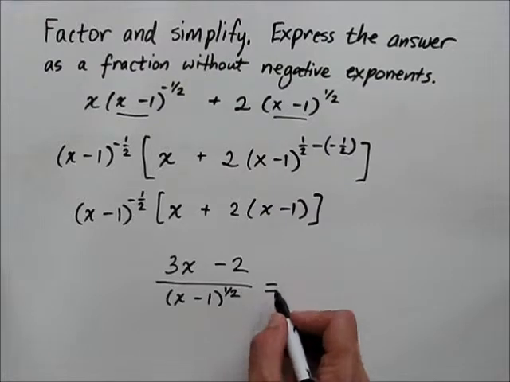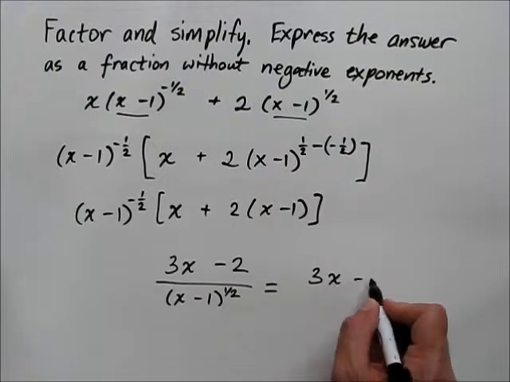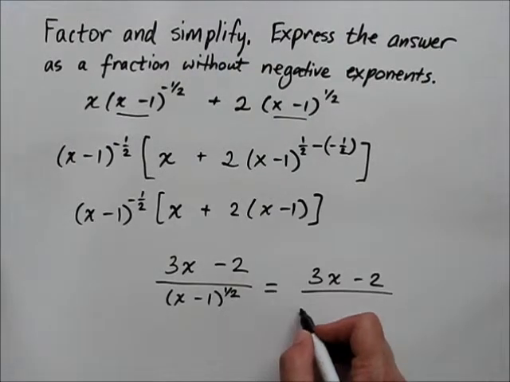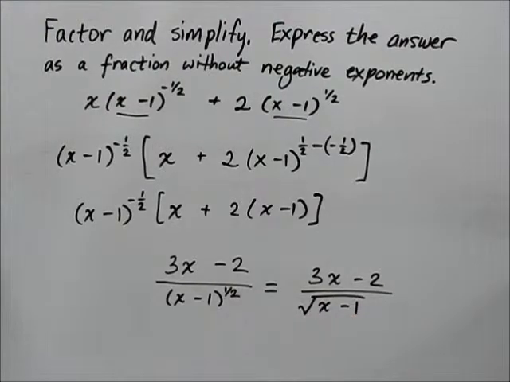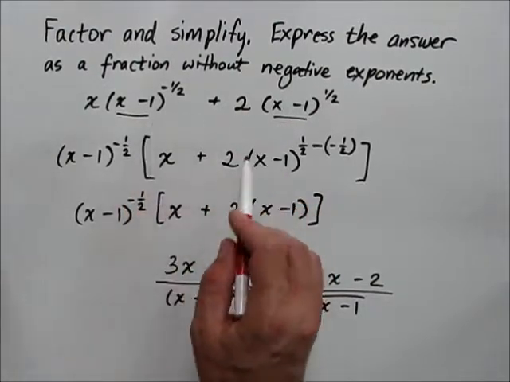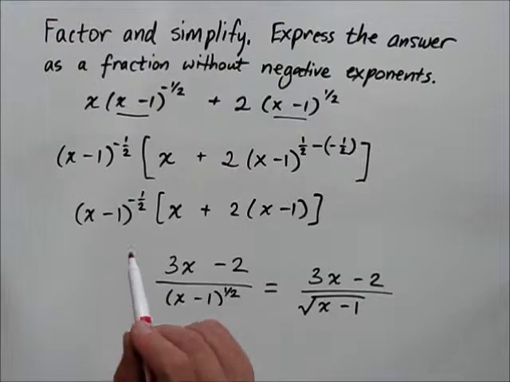And as noted before, just as a matter of formatting, we'll rewrite that exponent of 1/2 as a square root, like so. So that's a faster way of simplifying an expression like this that takes advantage of the fact that both terms have a common factor, which again is something you'll see in calculus quite commonly.